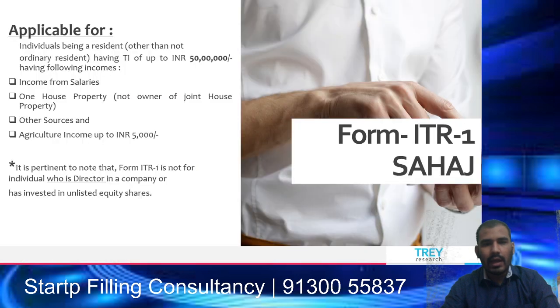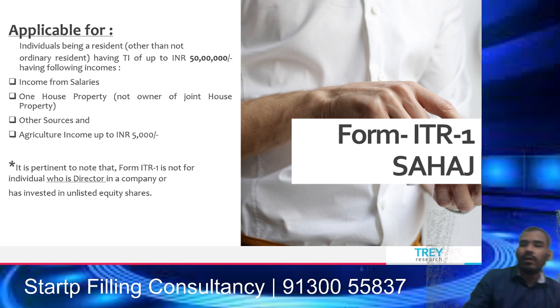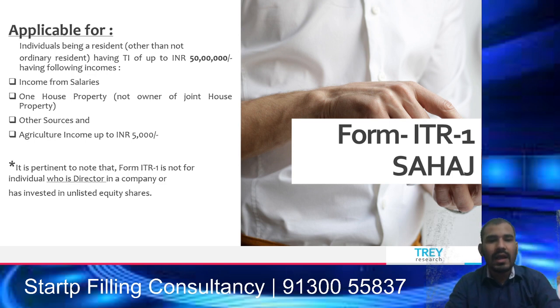So let's start. As you all know, ITR 1 is applicable to individuals who are residents of India, but other than not ordinarily resident, having income up to 50 lakh rupees. So if any person has up to 50 lakh of income, then he can start with ITR 1 form. If you have more than 50 lakh, then you have to shift to ITR 2 form.